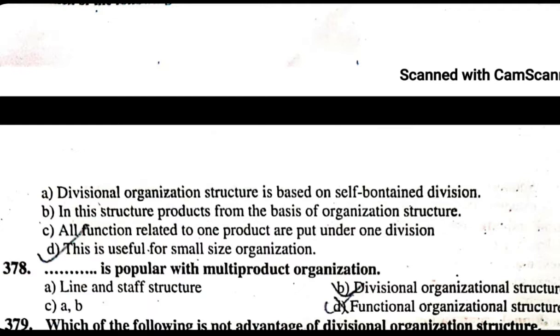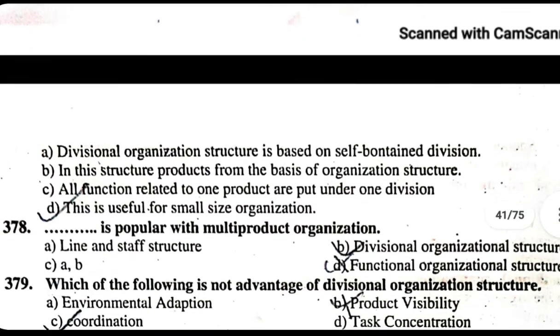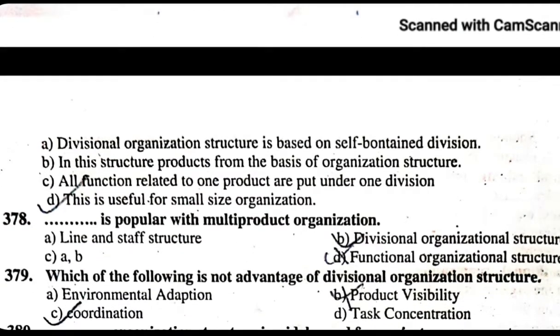Divisional organizational structure. 379. Which of the following is not advantage of divisional organizational structure? A. Environmental adaptation. B. Product visibility. C. Coordination. D. Task concentration. The correct answer is C.